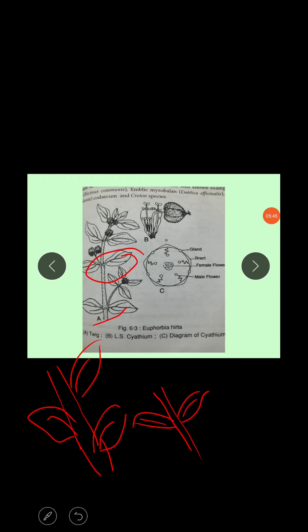In Euphorbia and related genera, the inflorescence is a cyathium. That is very important. This is a cyathium structure, a special type of inflorescence. In our botany, we have three different types of special inflorescence: cyathium, verticillaster, and